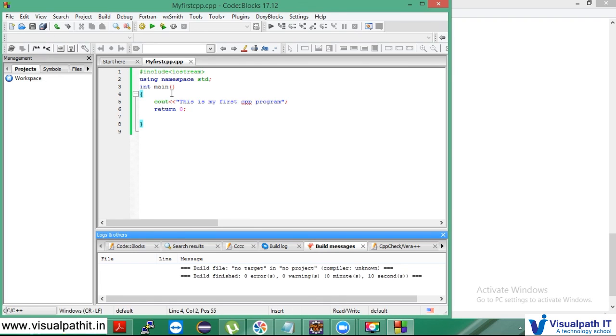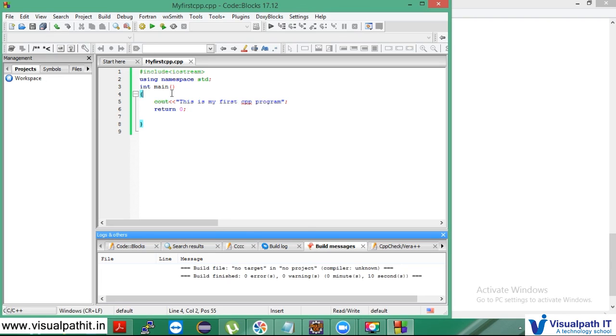The same way your C++ program will not recognize what is cout, what is int and all. So it has to be intimated to the compiler that these are the functions I have and these are the keywords I will use. That must be intimated through the header files, right? So that's why we call it a header file.